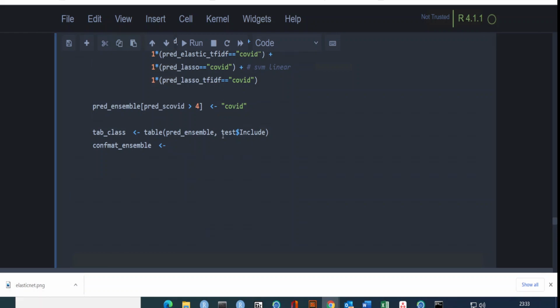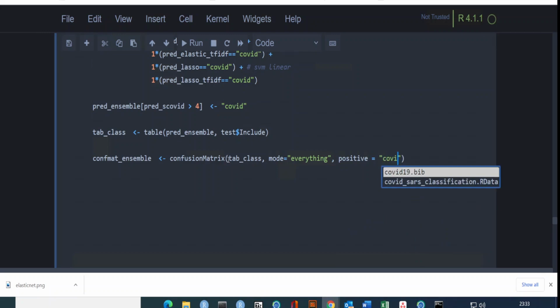I simply call my confusion matrix function, and then call my tabulated class here, and I define my mode to everything. My positive class you can define, but you can also ignore it. If you reverse it, you have to define your positive class, and my positive class is COVID.